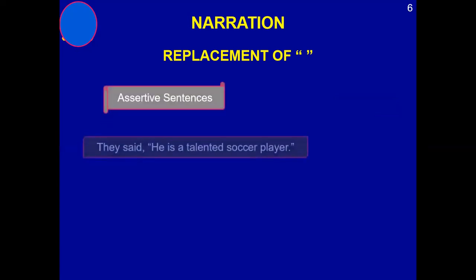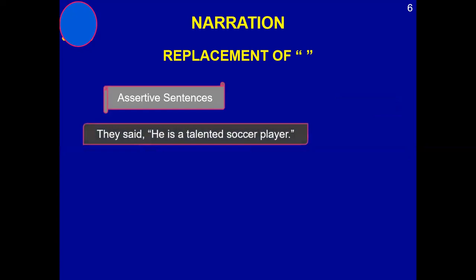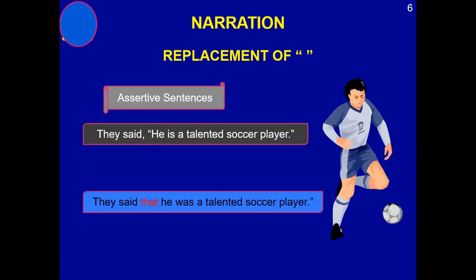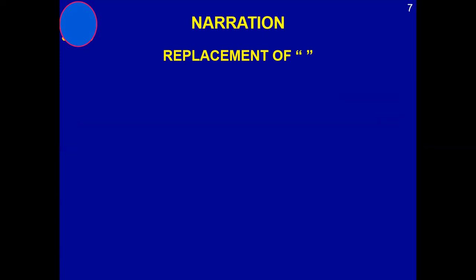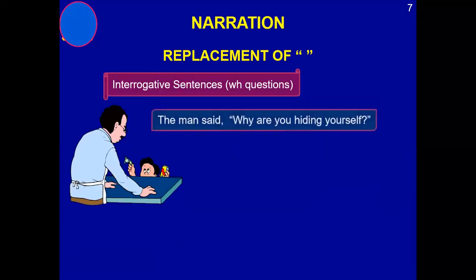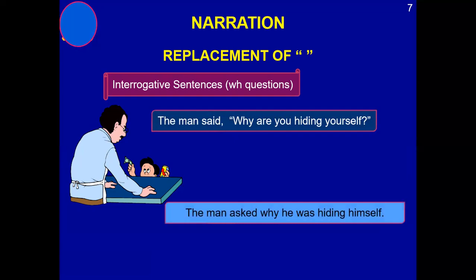Assertive sentence example: They said, "He is a talented soccer player." So, they said that he was a talented soccer player. Then the next is the interrogative sentence, the WH question. If you have a WH question, then see: The man said, "Why are you hiding yourself?" Now, the man asked why he was hiding himself.